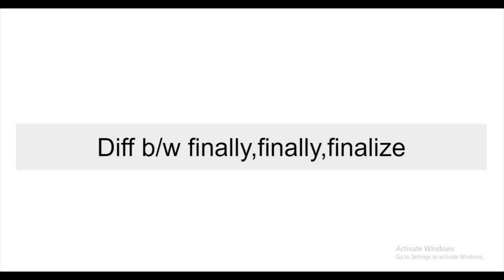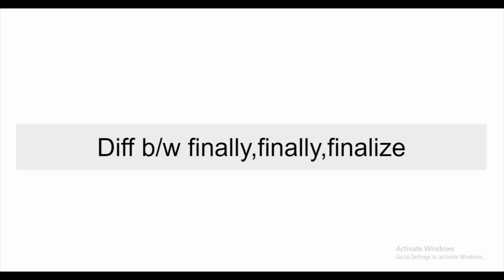When it comes to finally, it is used in the context of exception handling. The piece of code which is placed in the finally block will be executed whether the exception is handled or not. Normally the finally block will be followed by try and catch. After the try and catch we have the finally block, right?